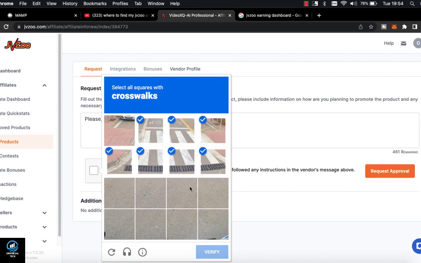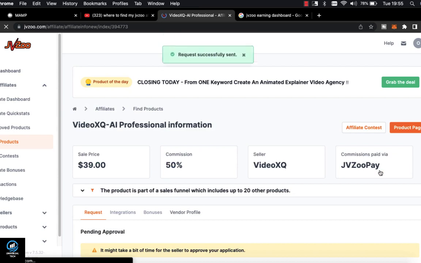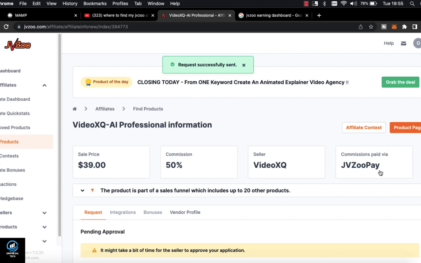That's cool. All right, click request approval. That's all. Then later, a day after you have requested for this, you have to go to your email and check. If you didn't see it in your inbox, you check your spam folder or important. In your email, you check important, you check spam folder, and check your main account.